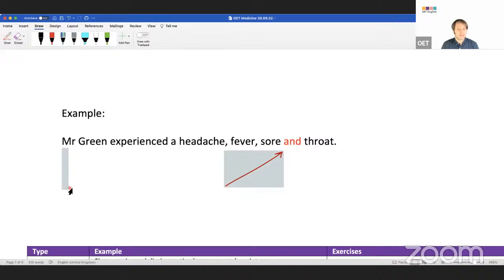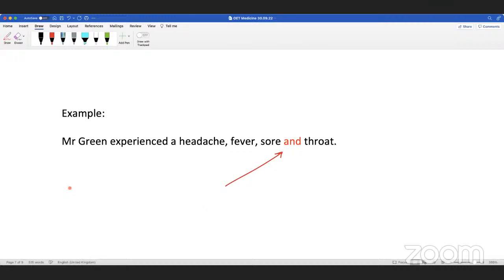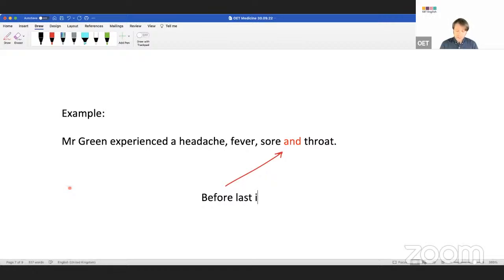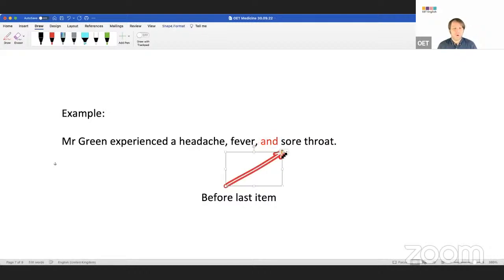Can anyone summarize it? Yeah, after 2 or 3 commas, we should use the conjunction. It's not after 2 or 3. Almost. It's before, actually. Before the end of the last. Yeah, the last. Let's call these items, right? We're just going to call these items. Sorry, it should be "and" here. Before the last item, we need "and," always.